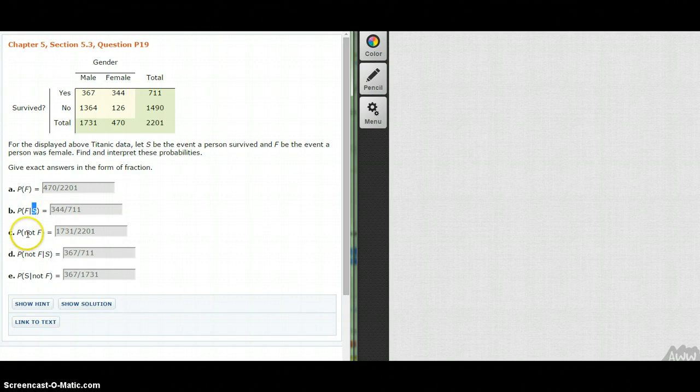The probability of not being a female. In this case, there's only one other category, which is male. So these 1,731 would be all the not females. So we put that over the total number of people.